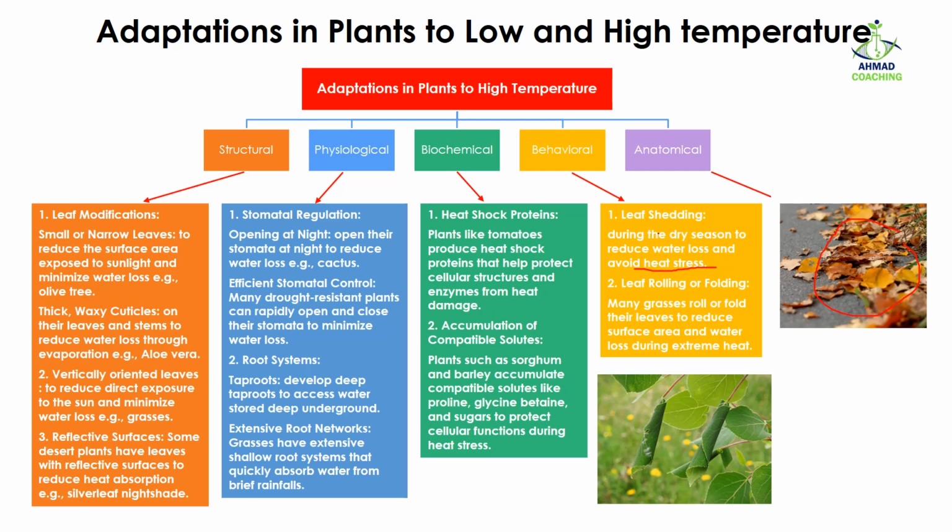Another behavioral adaptation includes leaf rolling or folding. Many grasses roll or fold their leaves to reduce the surface area and water loss during the heat. Here we can see they have rolled their leaves so that the surface area is reduced and the amount of heat striking is reduced as well.